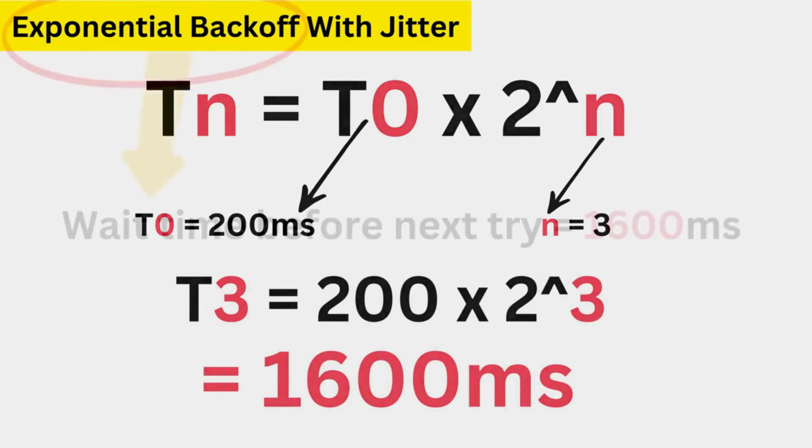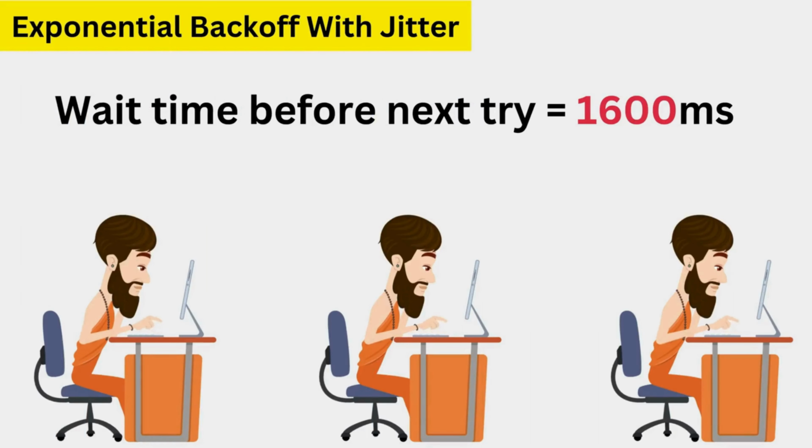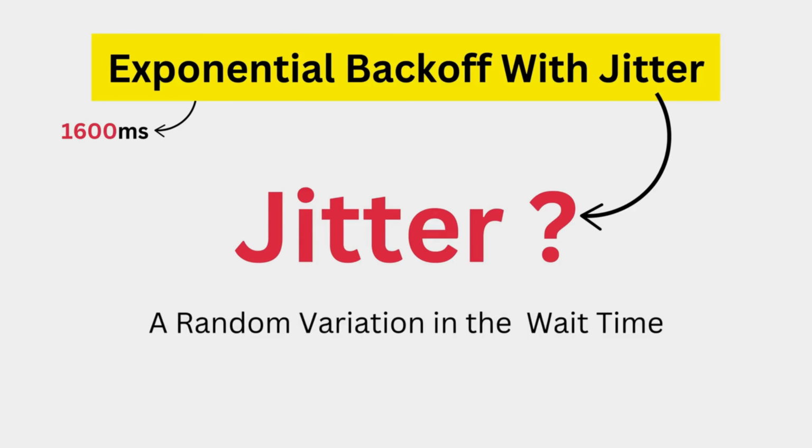This approach gives the system more time to recover between retries, reducing the chances of repeated failures due to overwhelming load. However, even with the exponential backoff, if many users try to retry at the same time, it can still cause a surge of requests. To prevent this, we introduce jitter, a random variation in the wait time. The addition of jitter ensures that retries don't happen at the exact same time, spreading out the requests and further reducing the load on the servers.